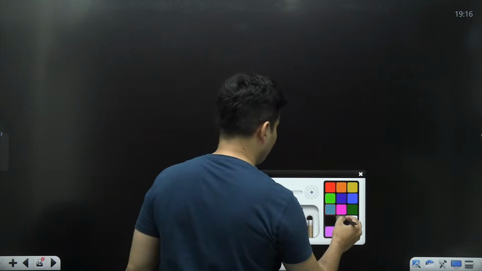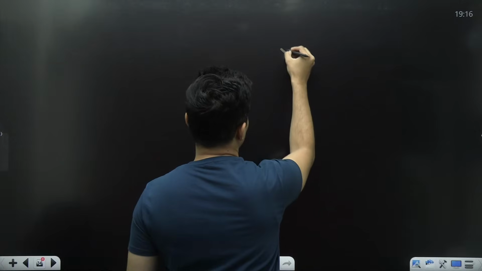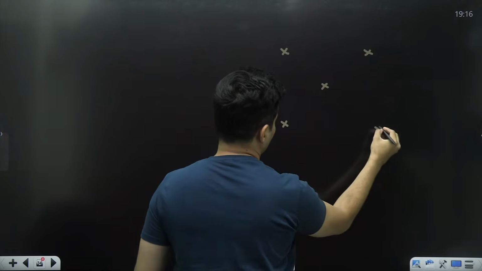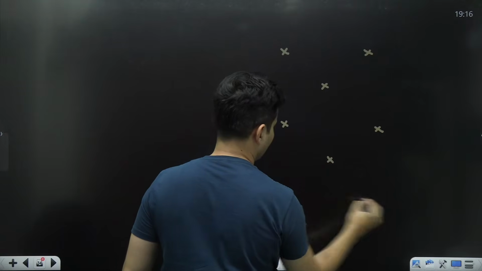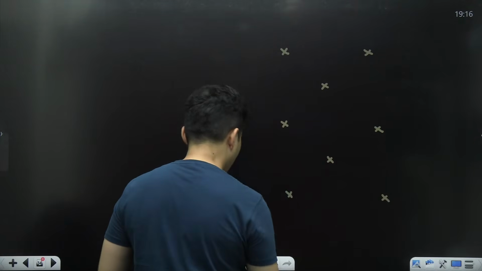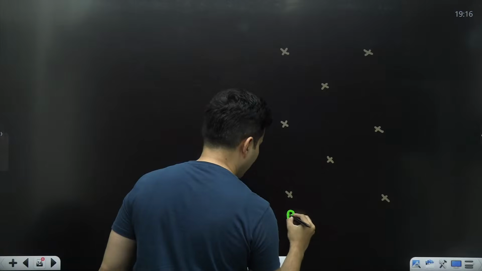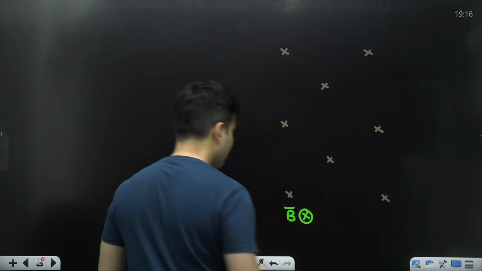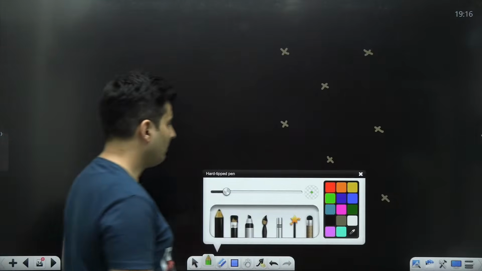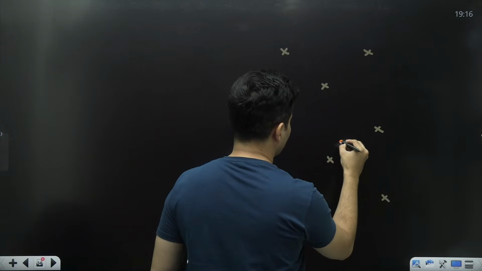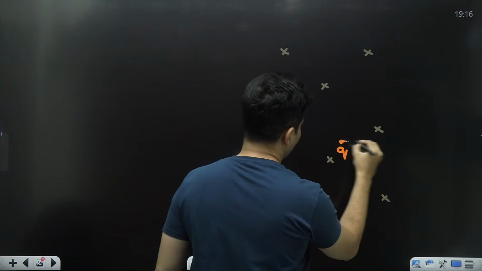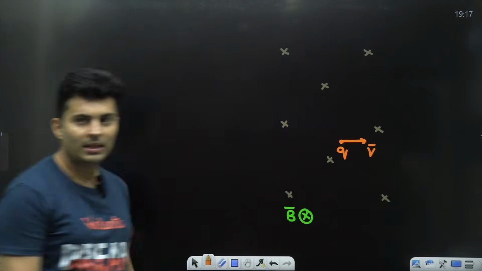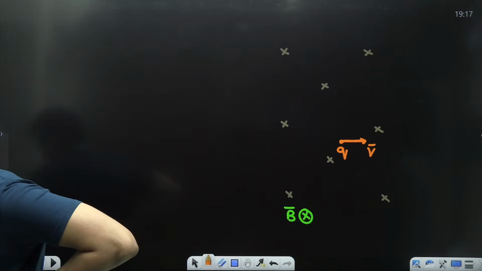Say for example, this is how the magnetic field is. It is inside the plane of the board. Imagine there is a charged particle Q like this, and it is given a velocity in this direction.